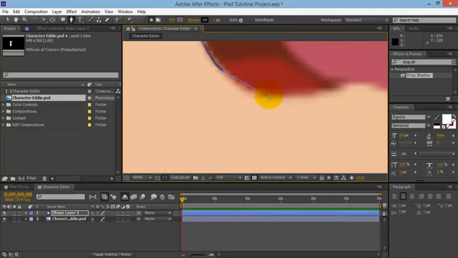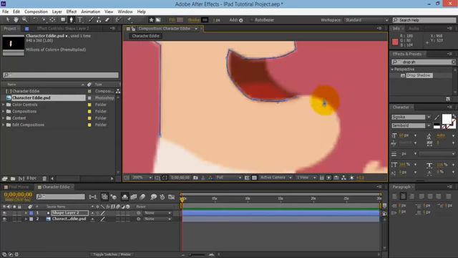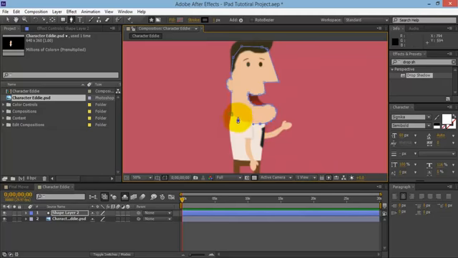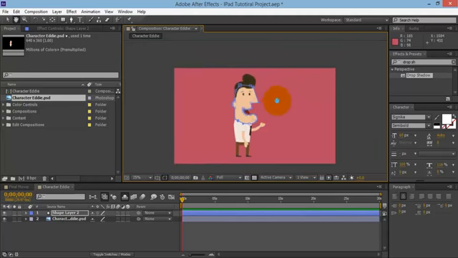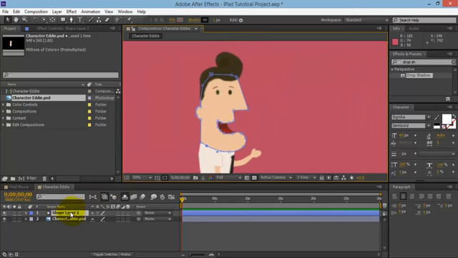Whoops. Oh man, let's bring it up. He's got a massive chin, this guy. And there we go, looks quite good. Okay, cool. This looks quite good, this shape. Got a nice shape for the head. So the head's done, let's go ahead and hide that shape layer. So we've created the head.